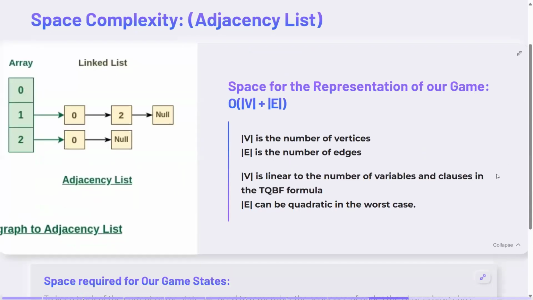Let's look at space complexity. First of all, for the sake of simplicity, our graph will be represented in the form of an adjacency list. First we'll talk about how much space the representation of our game or graph takes. It only depends on the number of vertices and edges, where V depends on the number of variables and clauses in the TQBF formula, and E can be quadratic in the worst case.